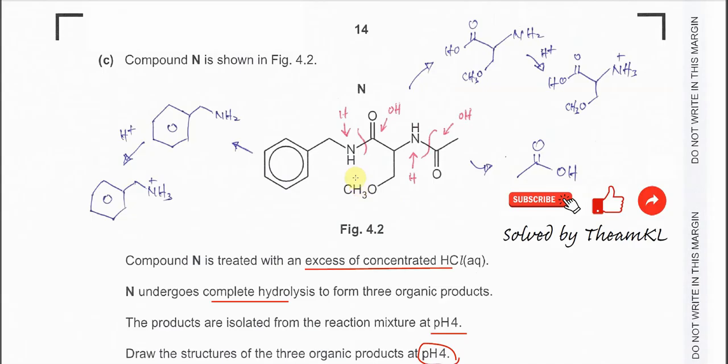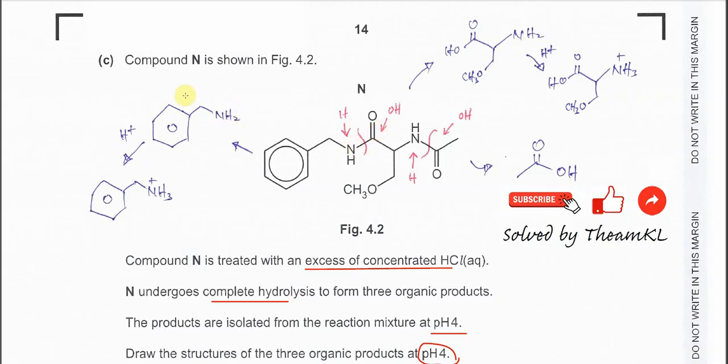Then let's start from the amide bond. The amide bond is the one that undergoes hydrolysis. So the bond break will happen here, and this carbonyl group will get OH, so it will form ethanoic acid, a carboxylic acid. Another amide bond will break here. This nitrogen will get 1 hydrogen, and this carbonyl will get OH, because hydrolysis forms the amine and the carboxylic acid.